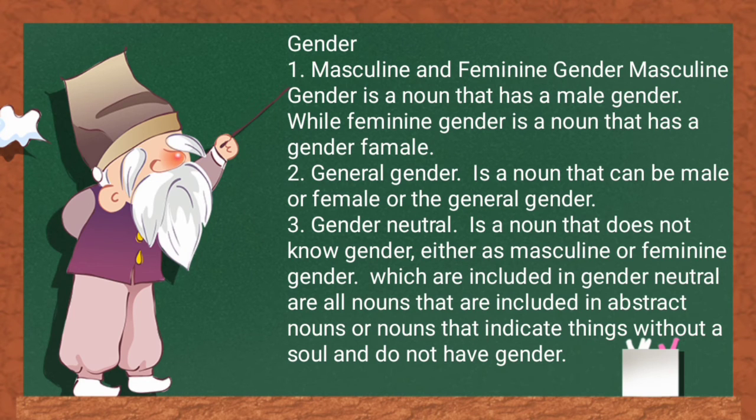Included in gender neuter are all nouns that are included in abstract noun, or nouns that indicate things without a soul and do not have gender.